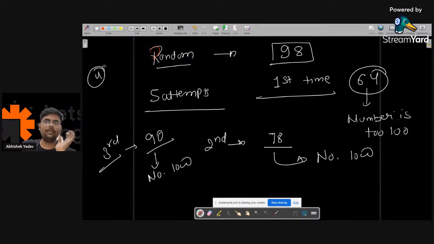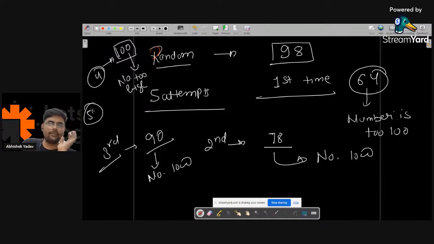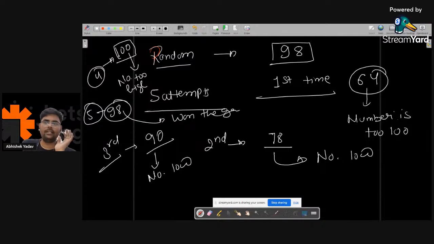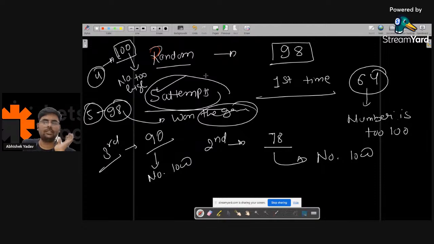For the fourth time, let's assume the user has guessed 100. So this time he will get: number is too high. And let's assume for the fifth time the user has guessed 98. So what should get printed on the output screen? User won the game. And if the k attempts, these 5 attempts, are exhausted, you should print user lost the game. Right, everyone? Simple. The problem statement is clear.